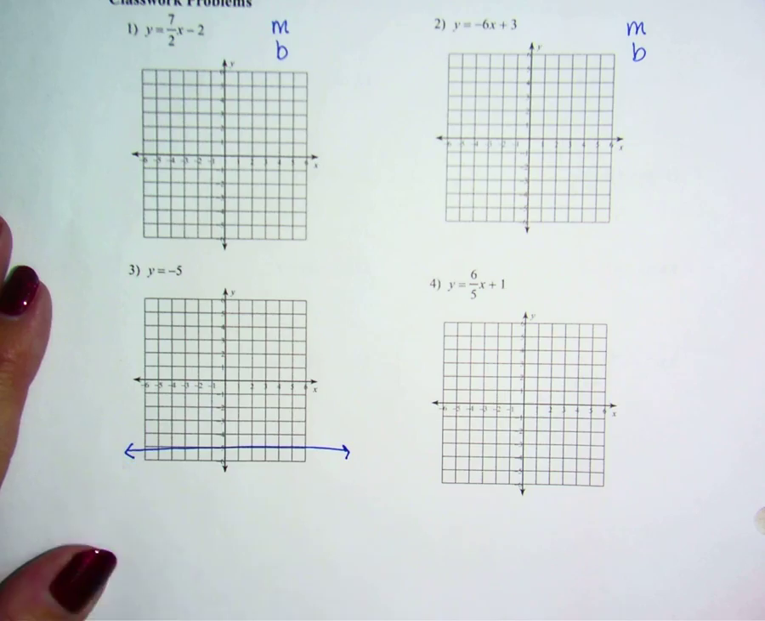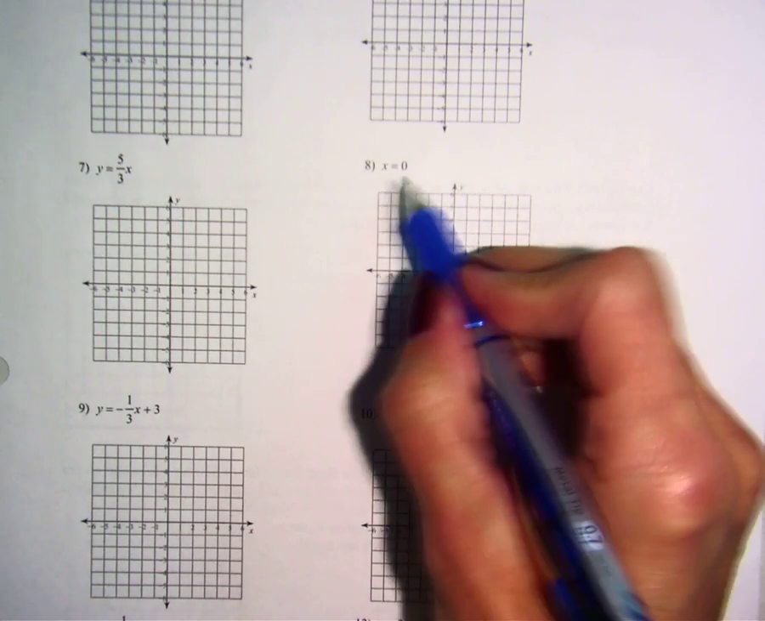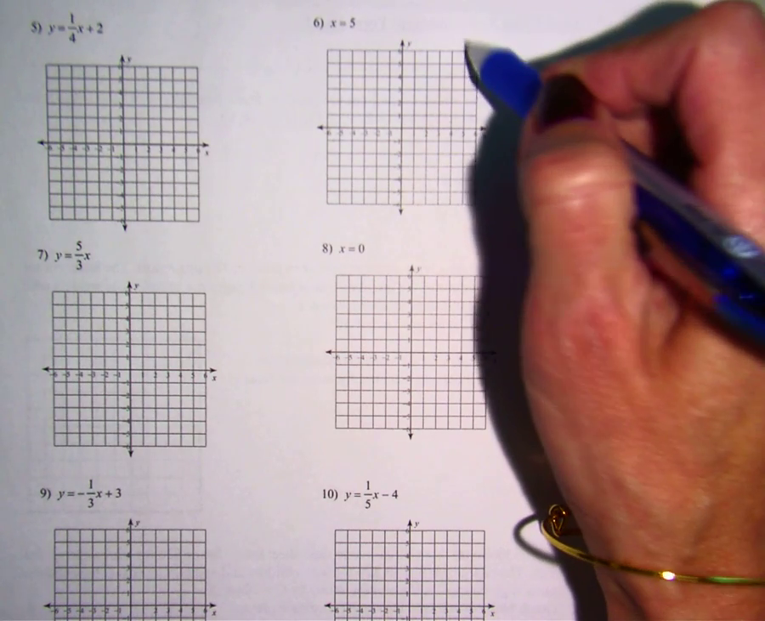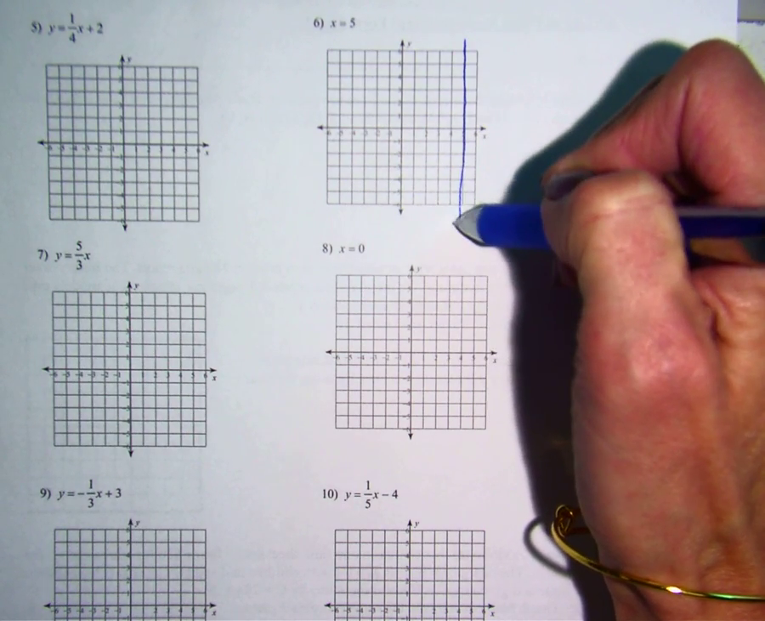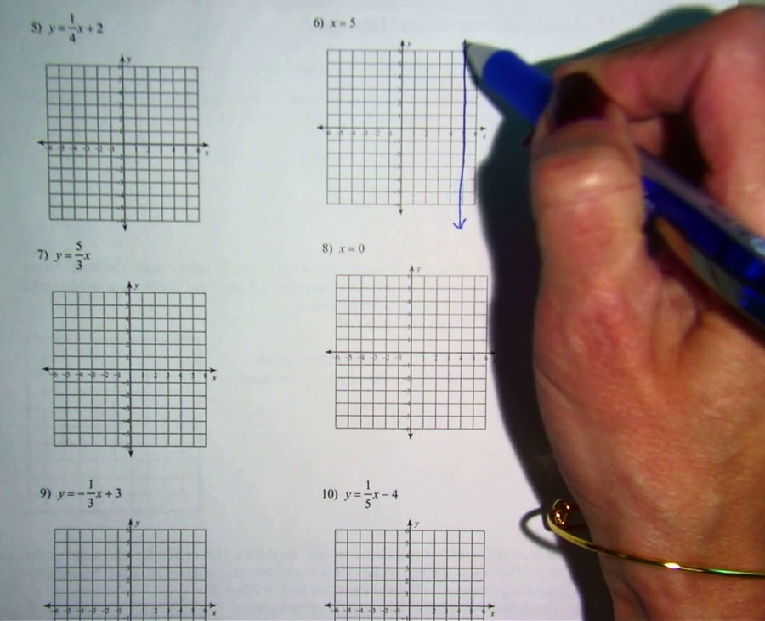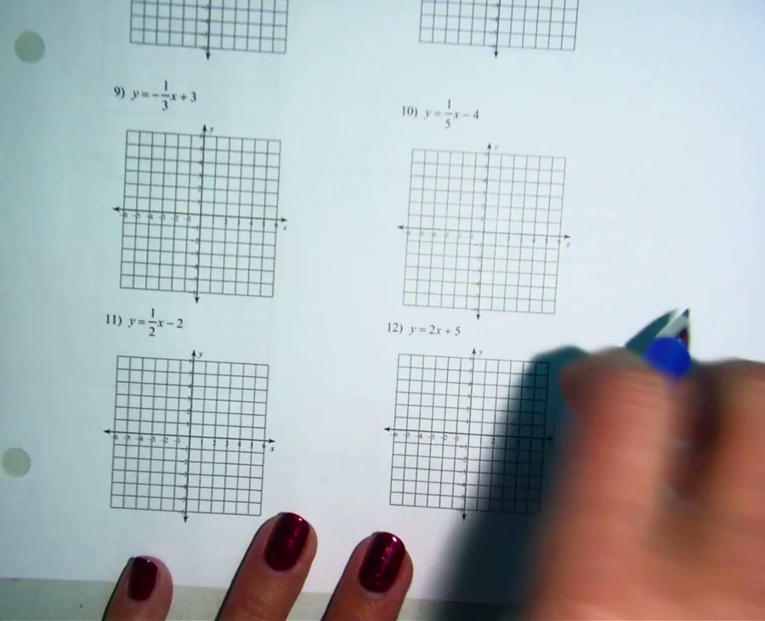And then the other one on the next page that's a little bit different is this one here, which is x equals 0 and x equals 5. These are vertical lines. This one would be at x equals 5. And then the other ones are all in slope-intercept form in order to graph.